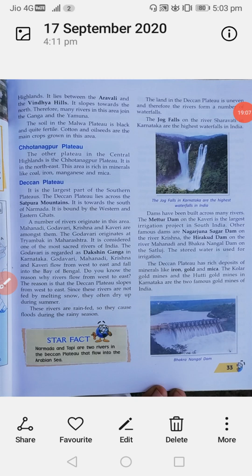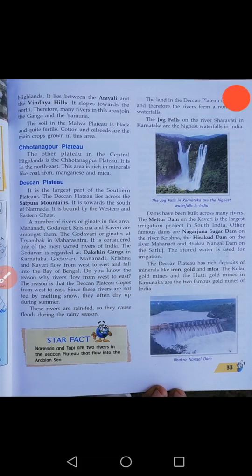In Karnataka state, we have the Kolar gold mines and the Hatti gold mines. These are famous gold mines of India. And the Bhakra Nangal Dam picture is given at the right corner of your textbook, page number 33.